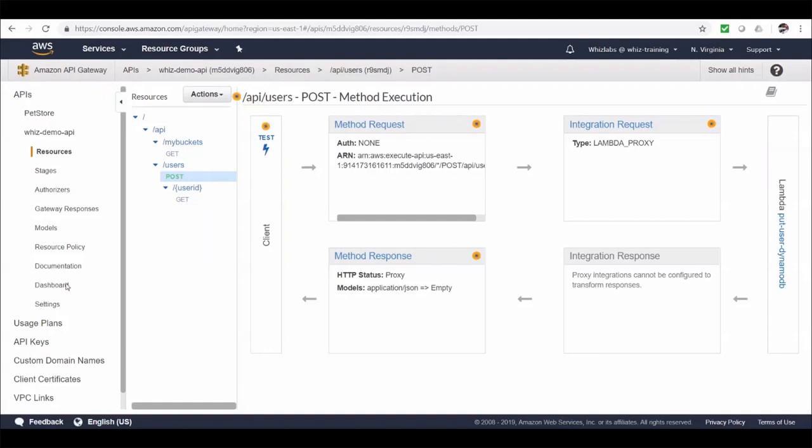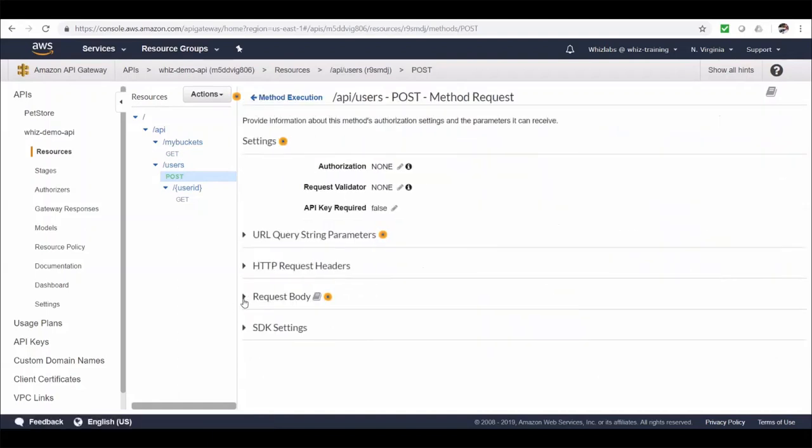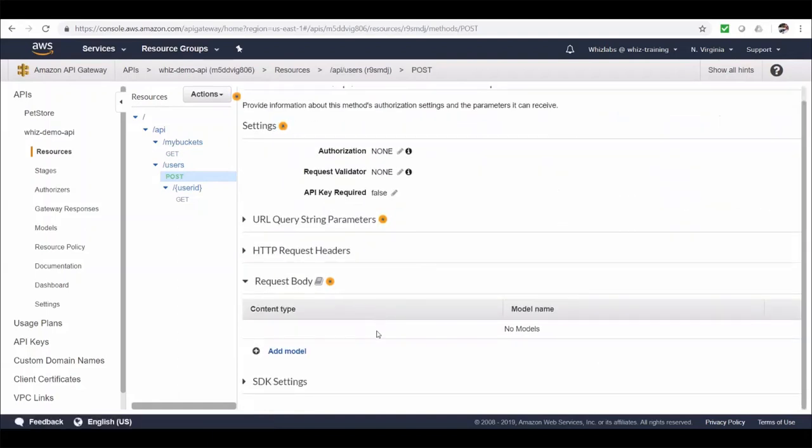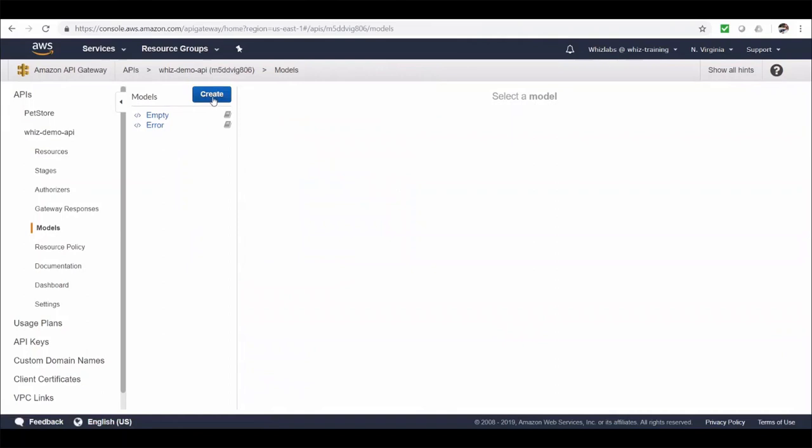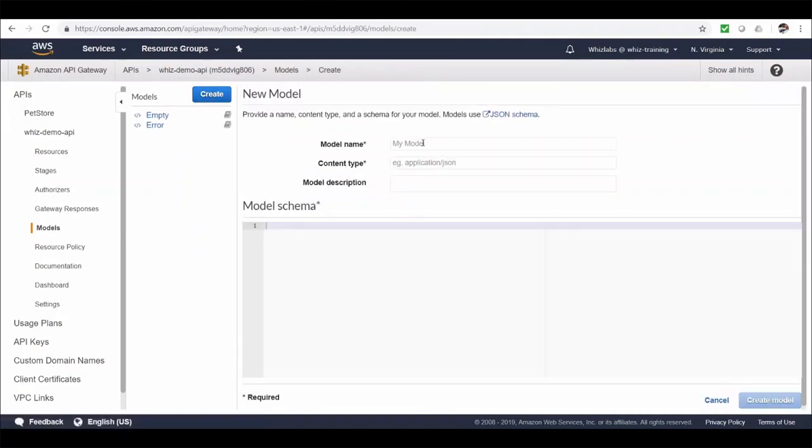So, API Gateway lets you define the structure for your request body using JSON schema with something called models. Models can also be used for the response payloads coming from the backend. So let's first create a model for this resource request body. Let's go to models and create model. Let's give it a name and content type. We will be using application/JSON. And let me quickly write the schema.